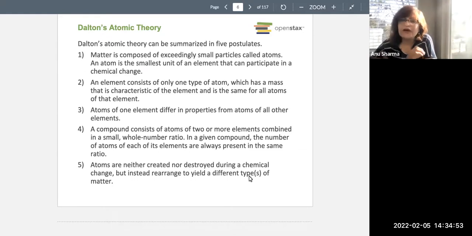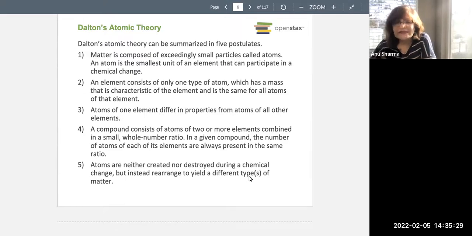Atoms of one element differ in their properties from the atoms of other elements. So the element gold is very different from the element silver. We know this by our experience in life. Iron, for example: all the atoms that make up iron are different from the atoms that make up silver, and the atoms that make up silver are different from those of iron, gold, and anything else. So atoms are very unique to the elements.